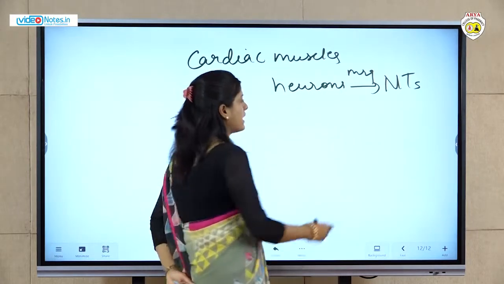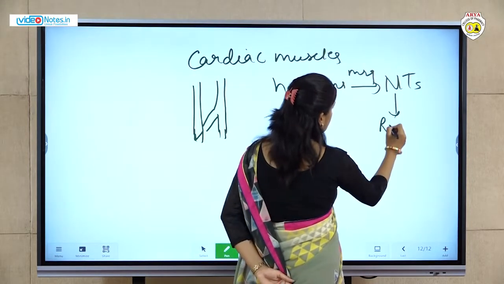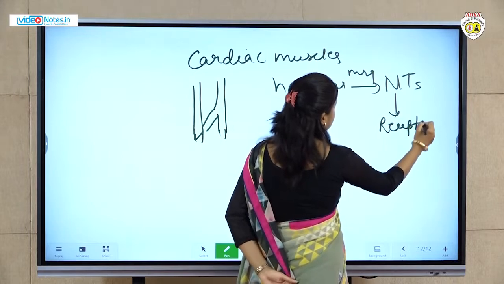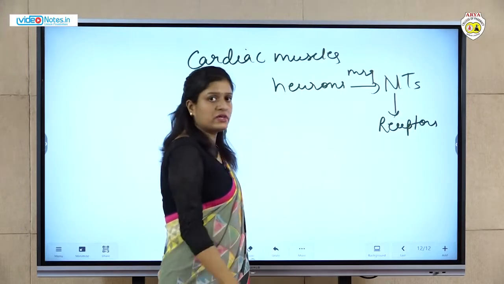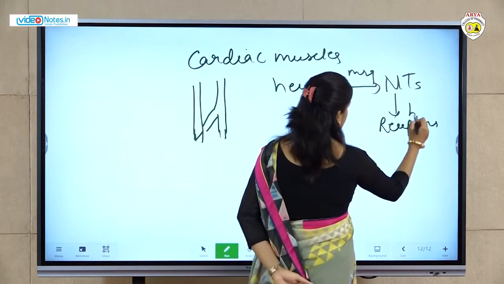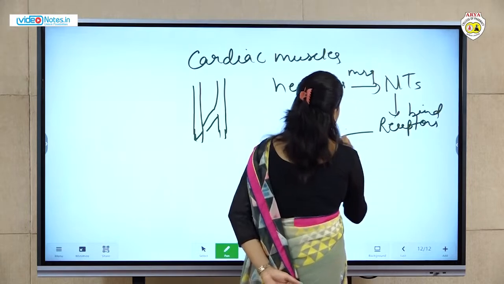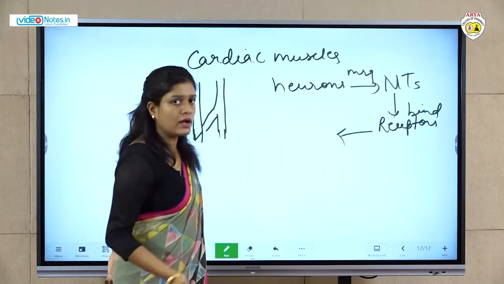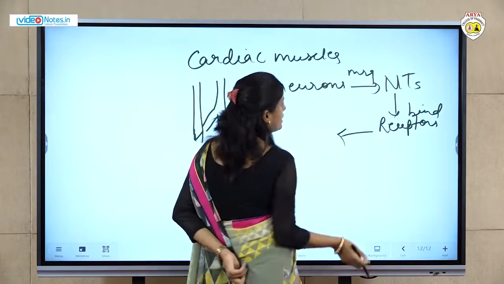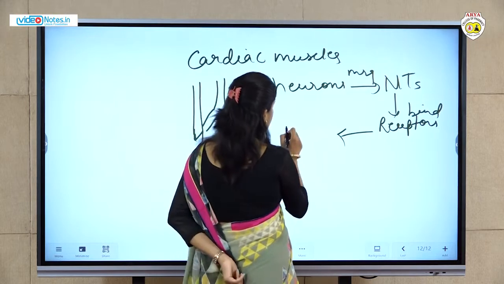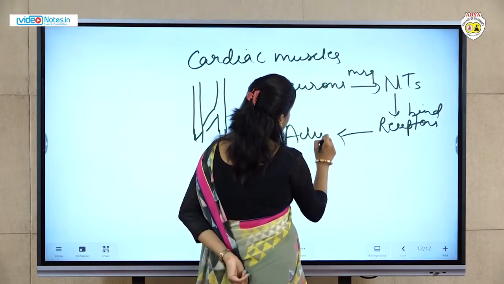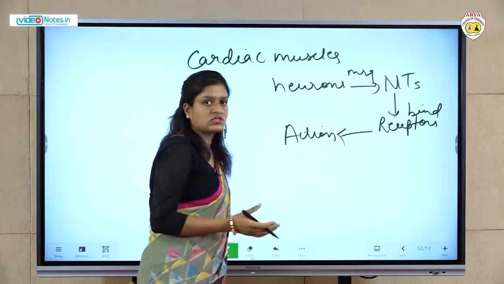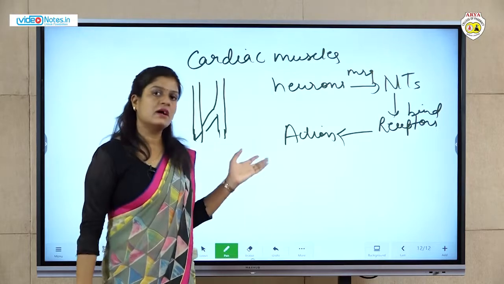These neurotransmitters get combined with the receptors. Okay, bind to the receptors. Then what happens? They will do the action. Then what happens? They will do the depolarization or repolarization and give the action. In this manner, the contraction of muscles takes place.